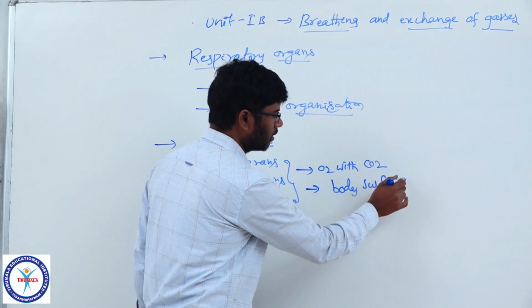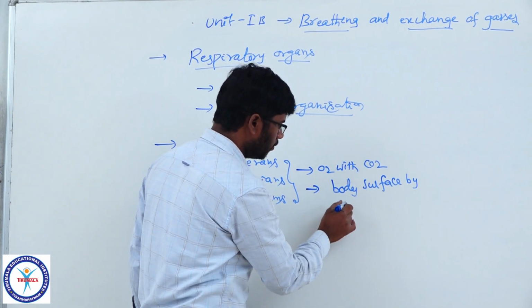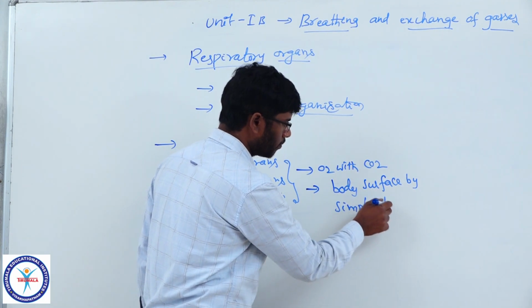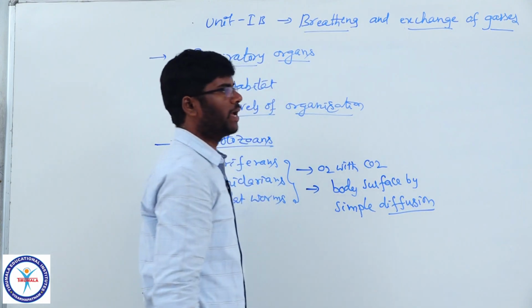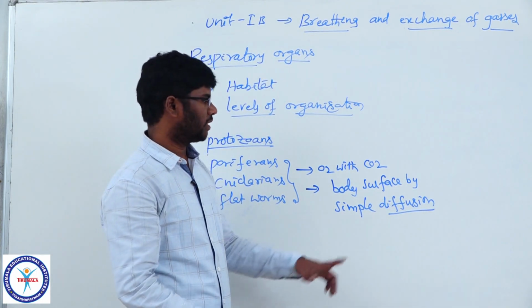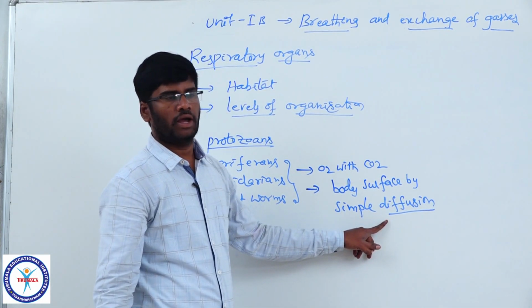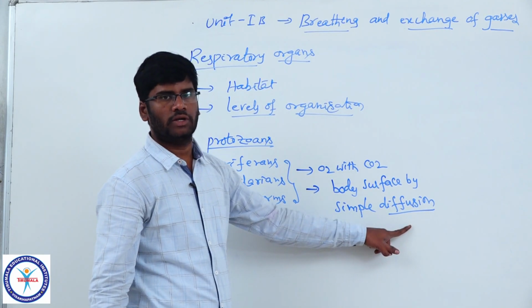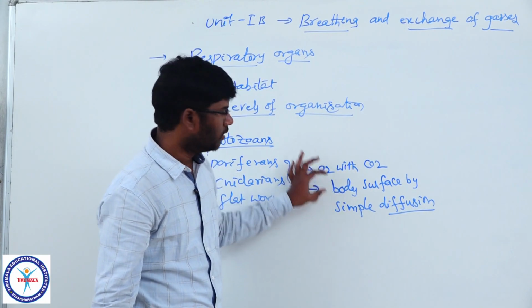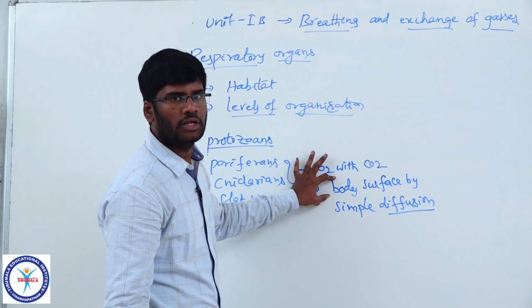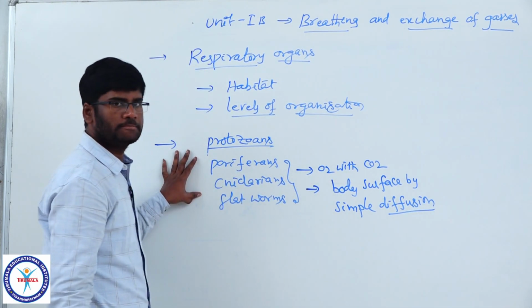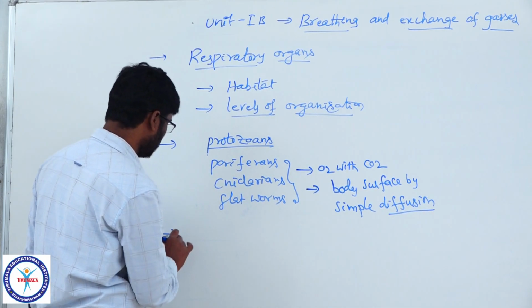General body surface by simple diffusion. Simple diffusion process. Diffusion is a passive transport which takes place from higher level to lower level, higher concentration to lower concentration. By simple diffusion process, exchange of gases takes place over their moist body surface in these animals. And next animal, earthworm.